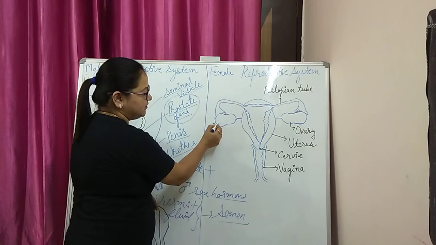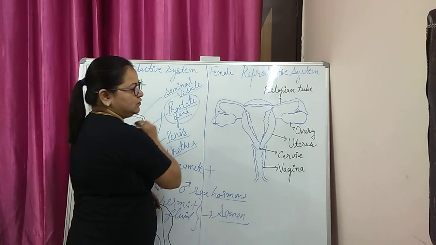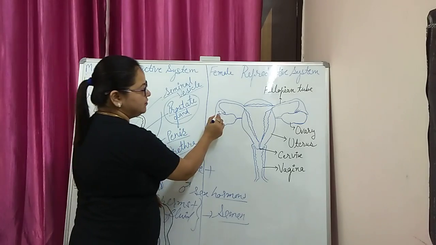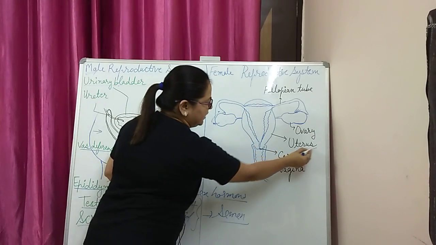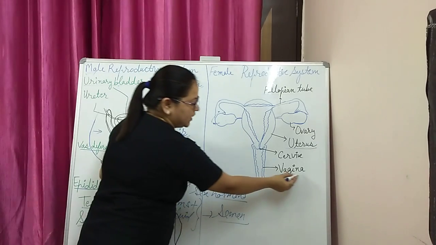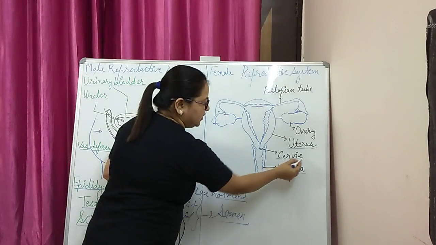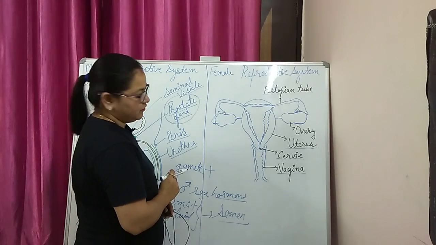When it is released by the ovary, it gets into the fallopian tube. These fallopian tubes open into a pear-shaped structure called the uterus. The uterus opens outside through the vagina through the opening called the cervix. This is the reproductive system of the female.